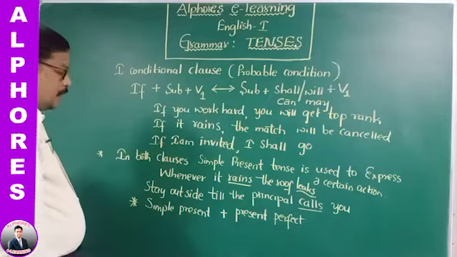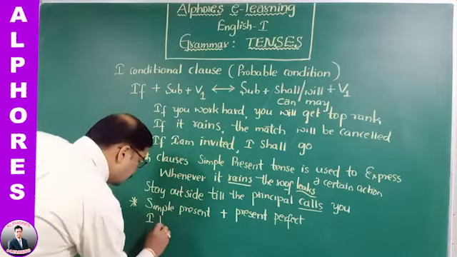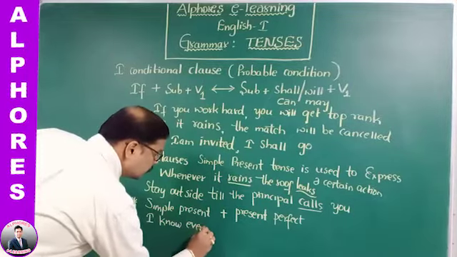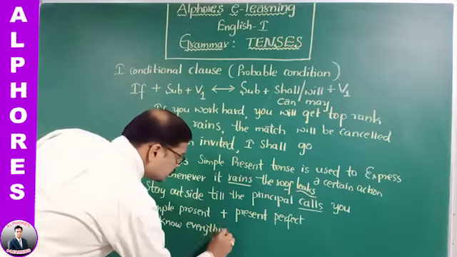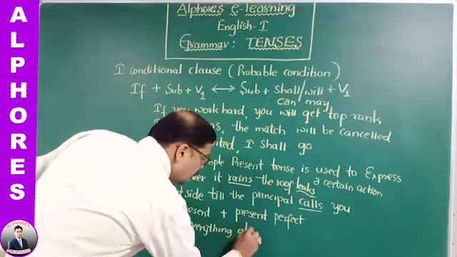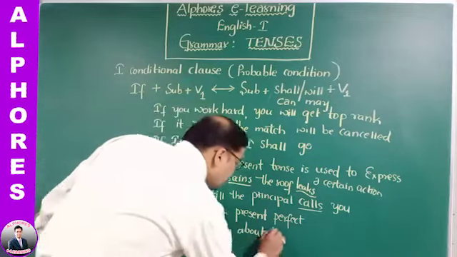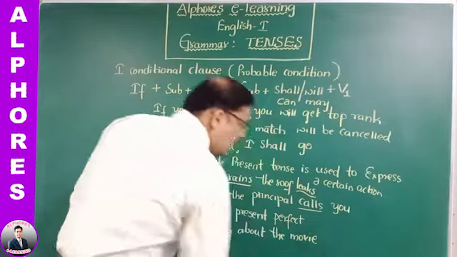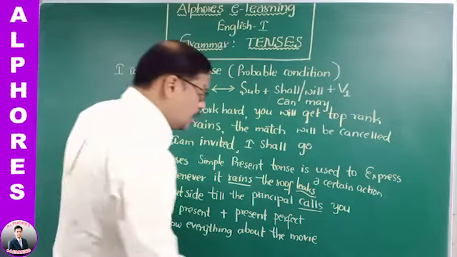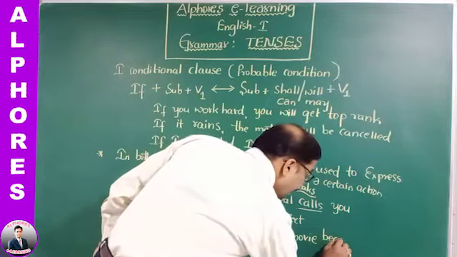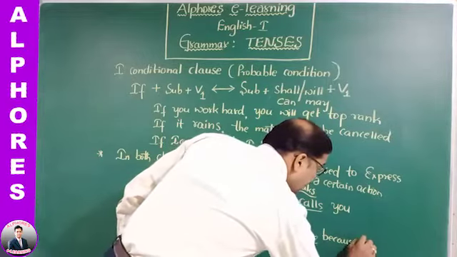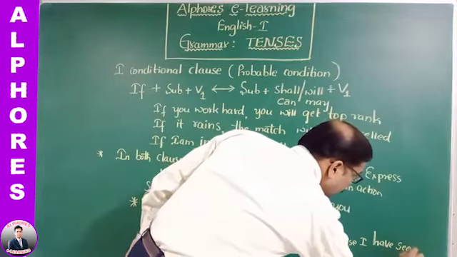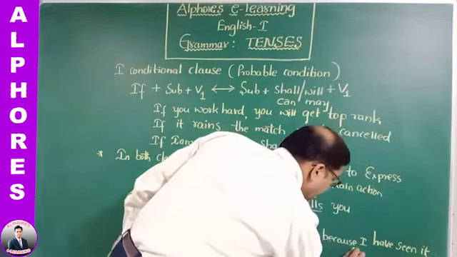Let me write one example here. I know everything about the movie. I know everything about the movie because I have seen it five times.